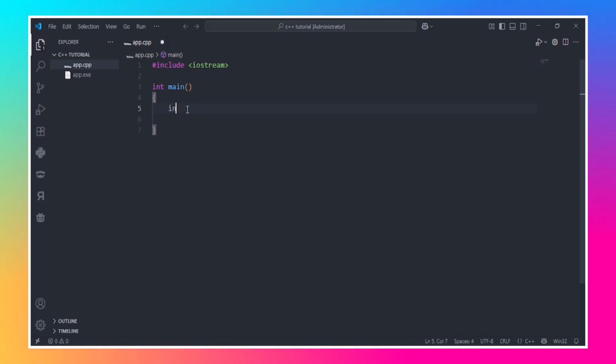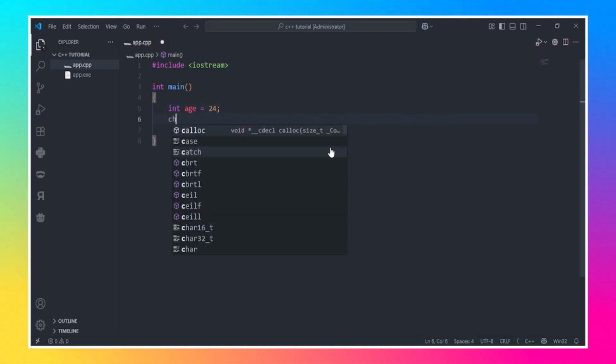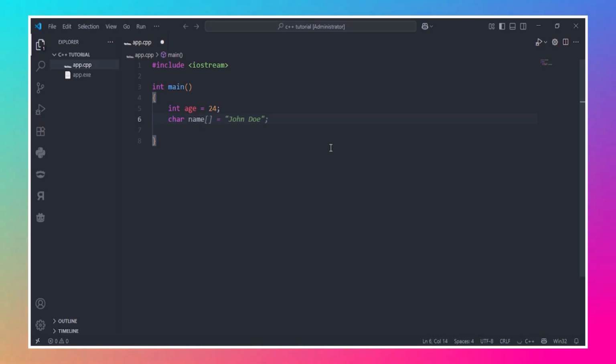So first we're going to write an integer data type. So we're going to just do int age equals 25. You can give it any number like 15, 20, anything. If it is a number, then it is an int type. Then we're going to just do an array of characters called name. So here you can do hello world just like we gave it previously, or you can give it any name, like your name, like my name.